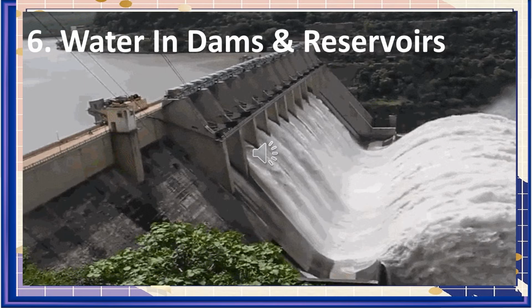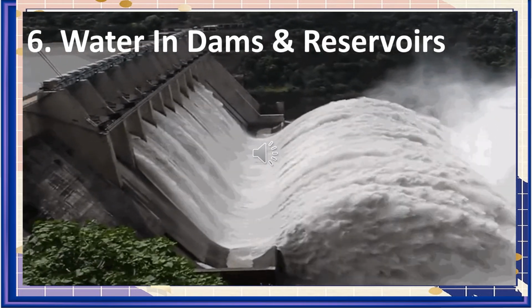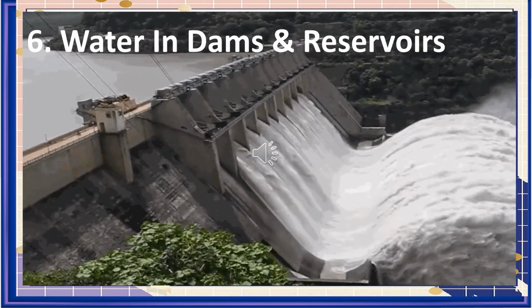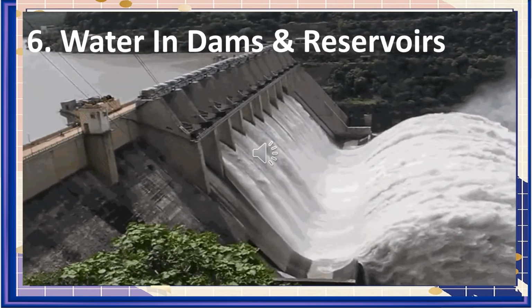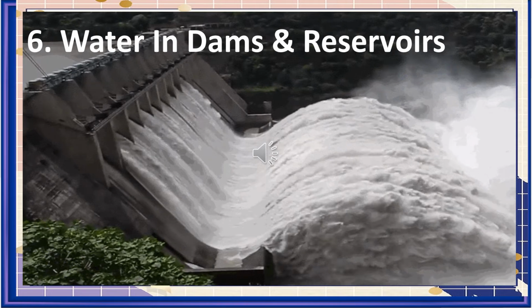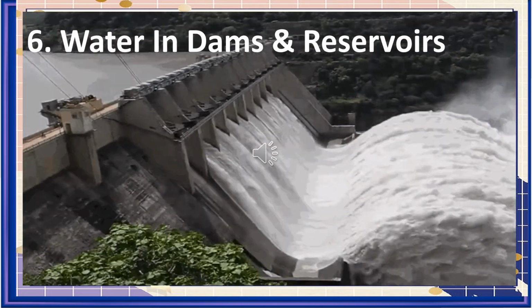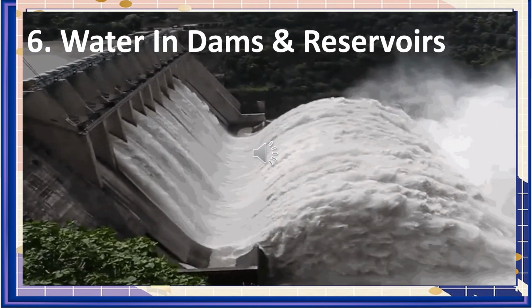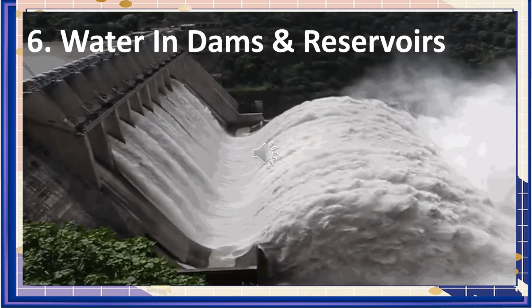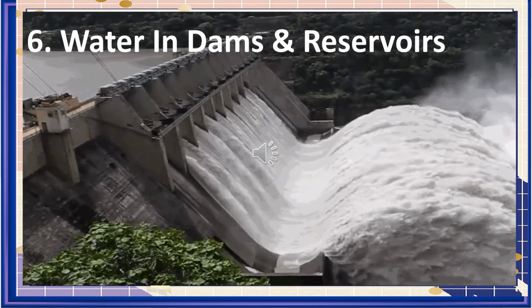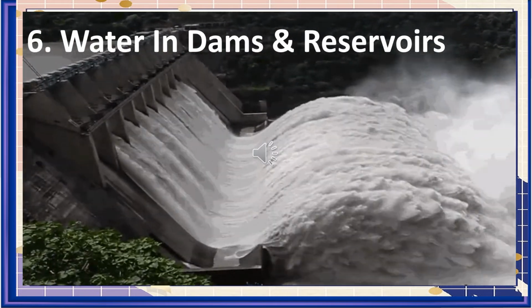Since the water held in reservoirs is at rest and is prohibited from flowing, the energy present in it is called potential energy, because we know that potential energy is the type of energy present in objects at rest. When the gates of a dam open, this water, which was initially at rest, will be instantly put into motion, and the stored potential energy in water will be converted into kinetic energy.